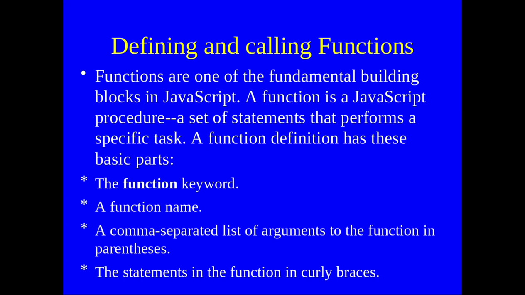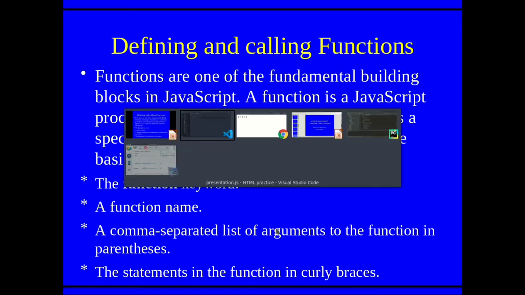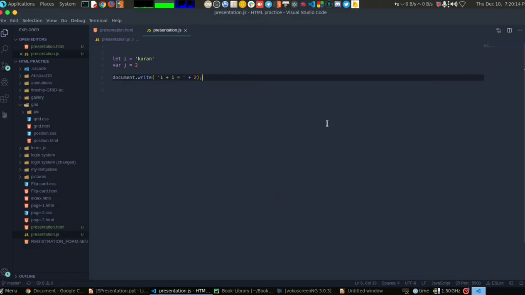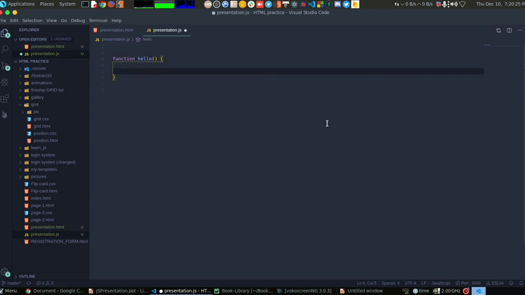Defining and calling a function. Instead of reading all this I can just show you here. It's pretty simple. I can write a function and the name of the function, which is hello, because we all love hello world, and I'm just writing document.write hello world.